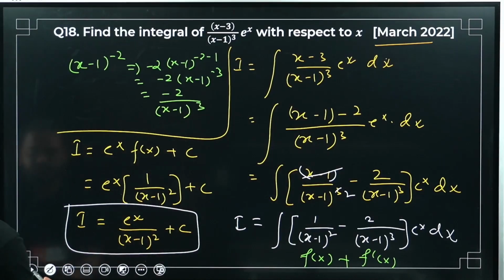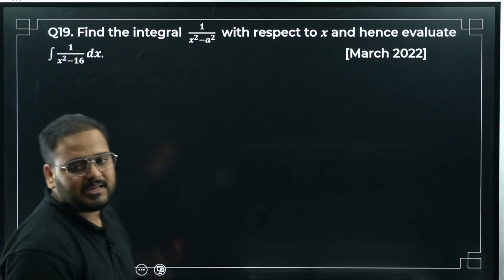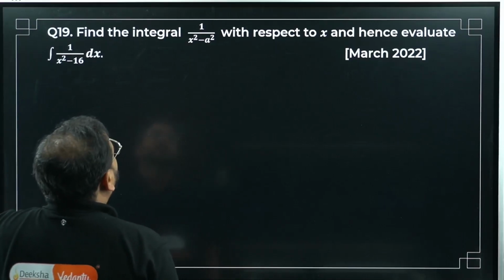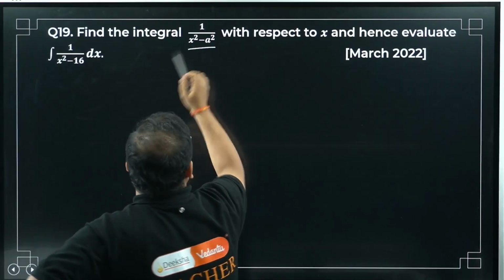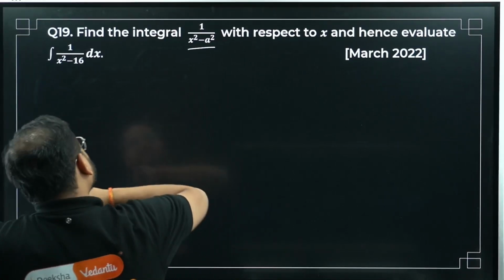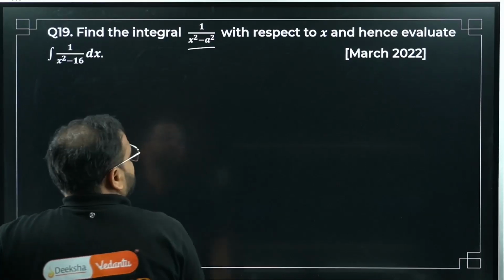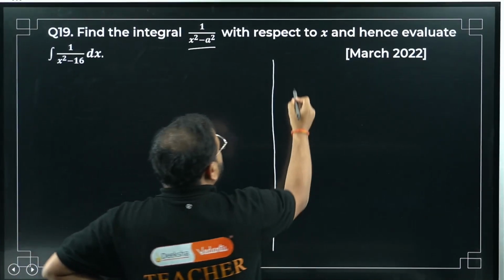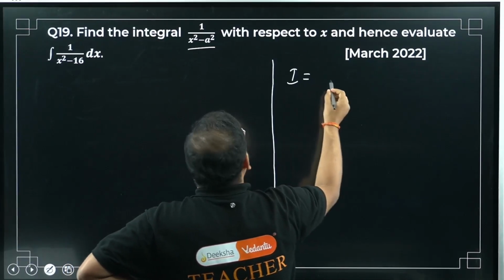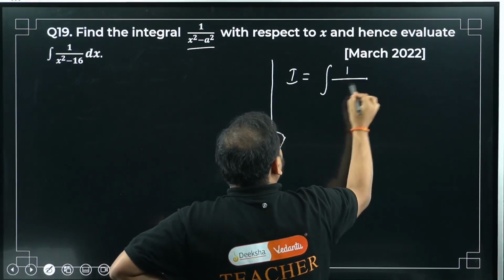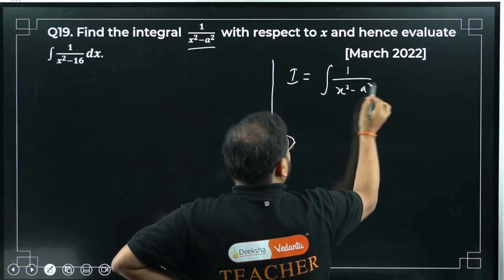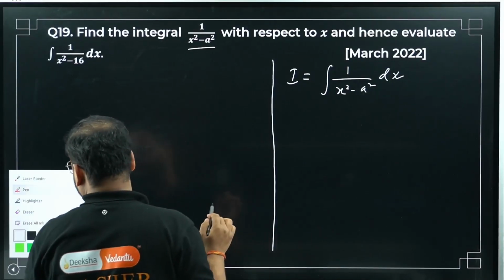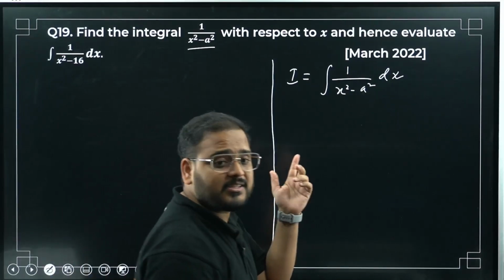Question number 18 is done. Moving on to question number 19. Have a look. Find the integral of 1 upon x square minus a square with respect to x and hence evaluate this value. A very good question. Let's see how to do it. So let me write this integration first. I equals the integral of 1 upon x square minus a square dx. That's what they're asking us to find.